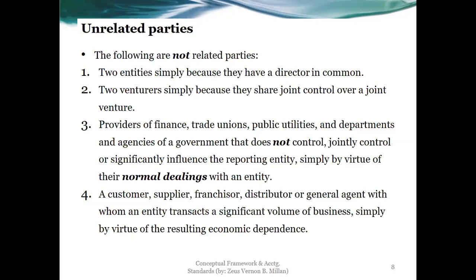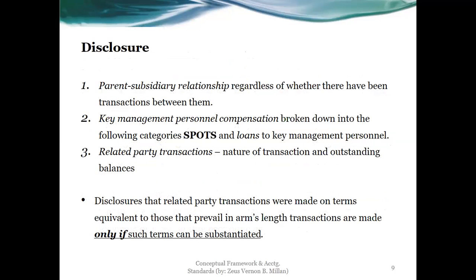All right. Then, what are the disclosures? This is the last part because this standard is just short. In terms of control between the parent and subsidiary, how do we establish control? Presumably, we need to acquire 51% minimum or 50 plus 1%. That is normally the wording under the law in order for us to have control over a subsidiary as parent or investor, regardless of whether there have been transactions between them. So it's not important to have transactions. The relationship is already enough.